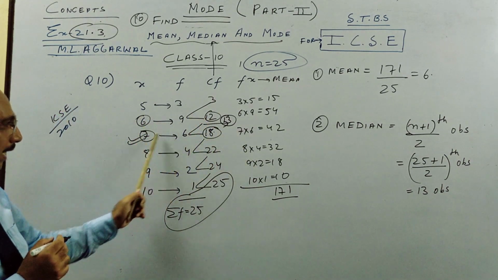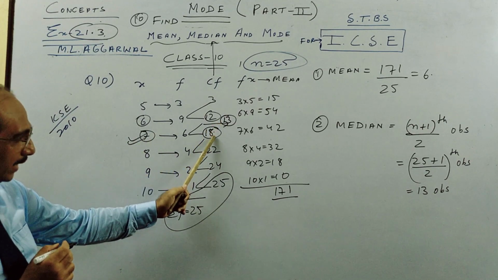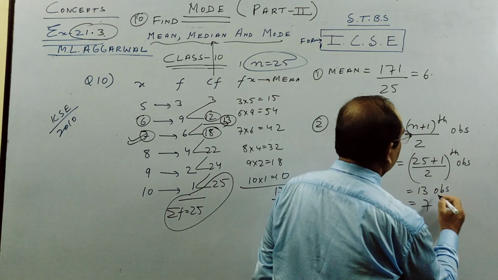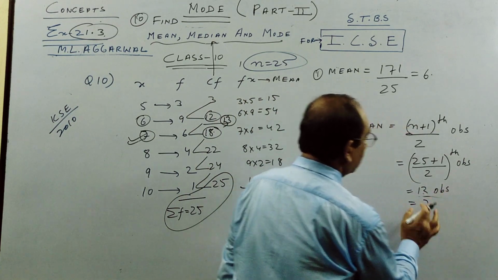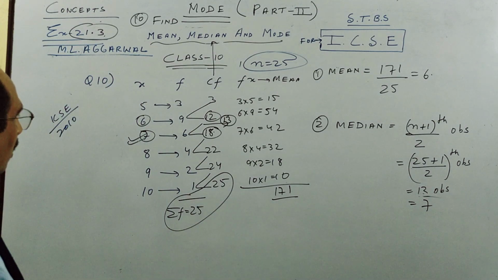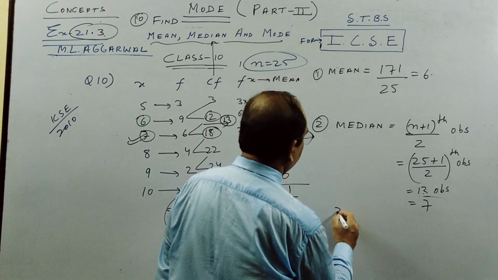12 has 6, 18 has 7. So 13's next x value you see. So this is 7. So 13 is not the answer. 7 is the answer. Okay. And the third thing is very easy, children.